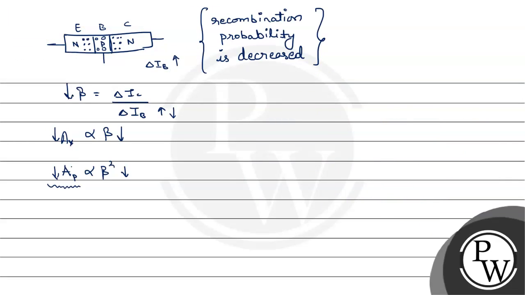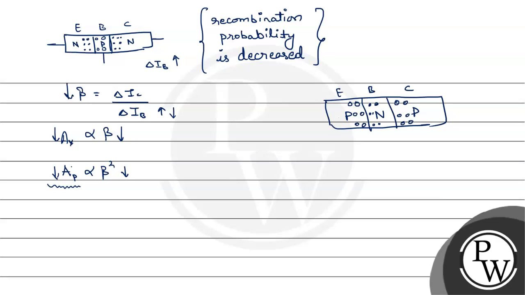And similarly, if we take a PNP type transistor, okay, so this is a PNP type transistor. This is emitter, this is base, and this is collector. So P is holes rich or electron deficient, the N type is electron rich, and P type is again holes rich.